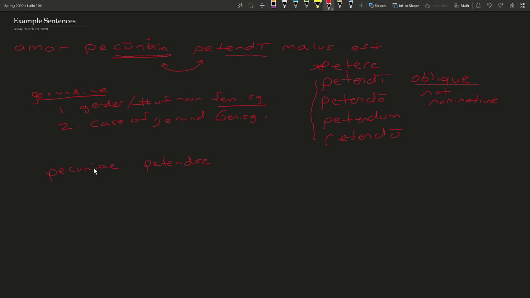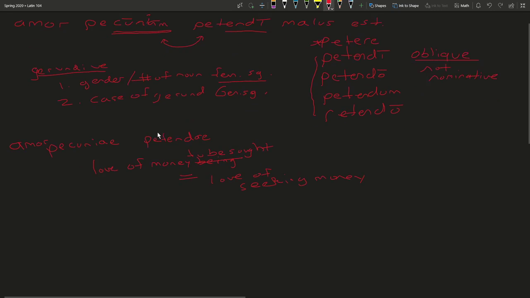So now we have our essentially gerundive phrase, which is literally the love of money to be sought. But this is essentially equivalent to love of seeking money. So here is the basic understanding of this and how to go through it on your own.